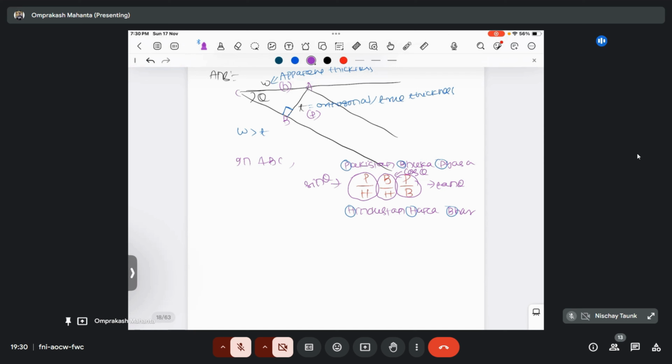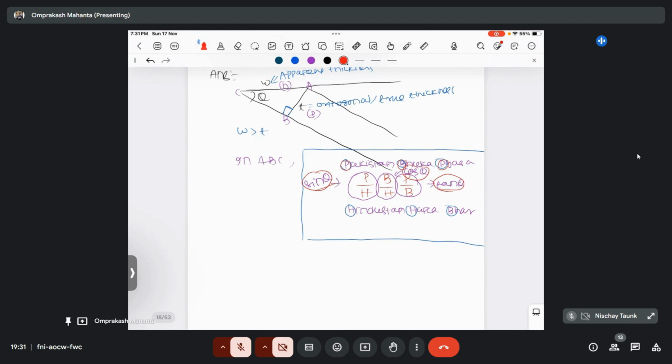sin theta. Okay, so there is a trick to remember this one, that is your Pakistan Bhuka and Hindustan Hara Bhara. From Pakistan Bhuka take the first letters, that is P and B, and for Hindustan Hara Bhara that's H, S and B. So P by H is defining the sin theta, B by H is defining the cos theta, and P by B is defining the tan theta. And if we reverse it, H by P will be defining the cosec theta, H by B will define your sec theta, and B by P will define the cot theta.